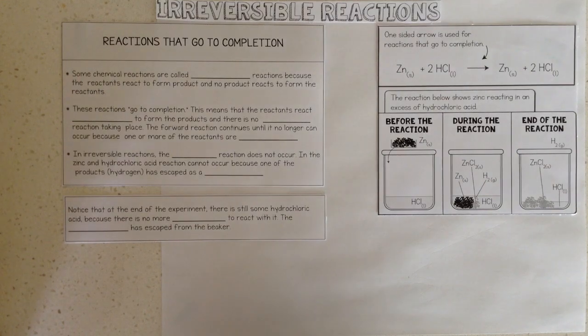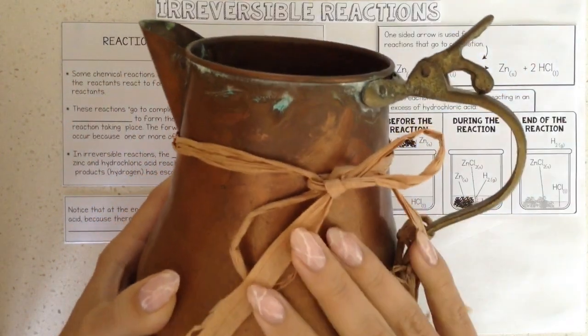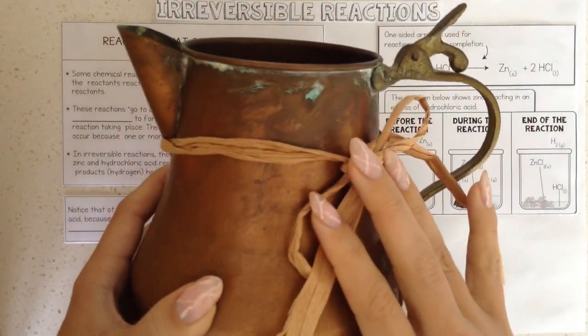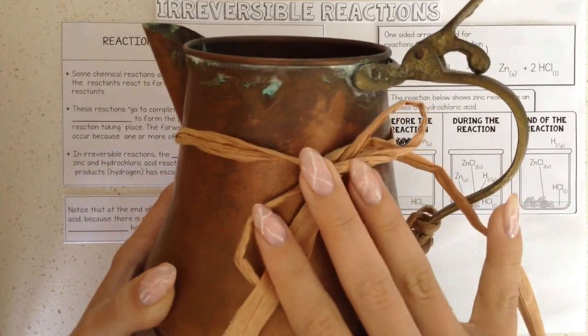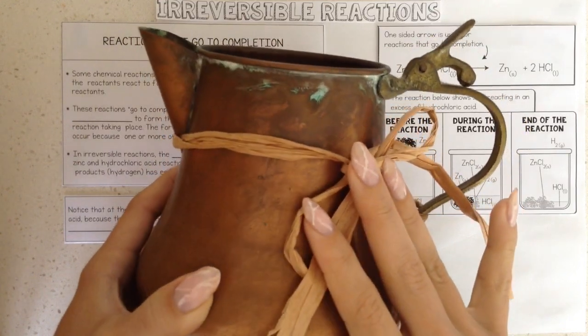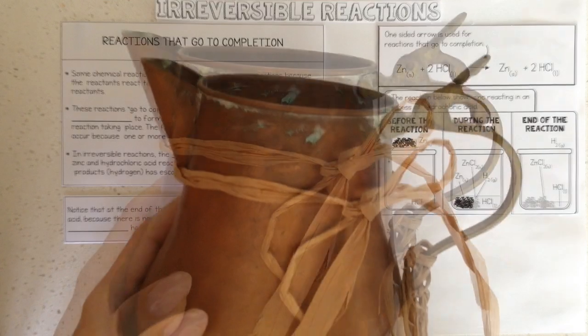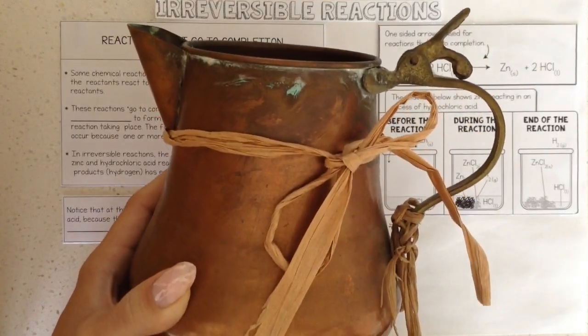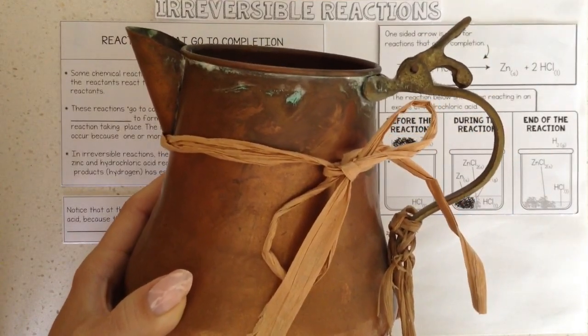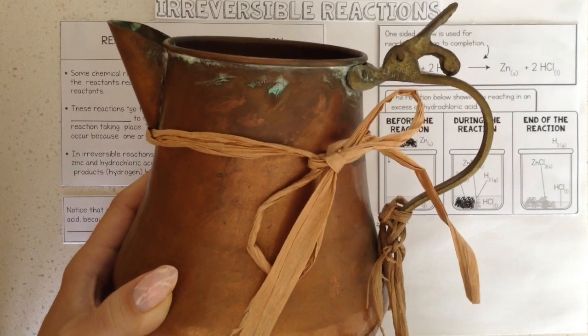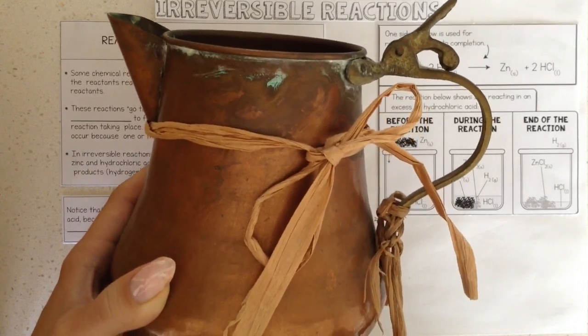Most of the chemical reactions that we've looked at so far have been irreversible reactions. Here's copper patina. It's an oxidation that happens to copper where a new compound is formed. Similar to the rust that you'll see on iron, you normally won't see something unrust or turn back to the shiny metallic surface that it used to be.